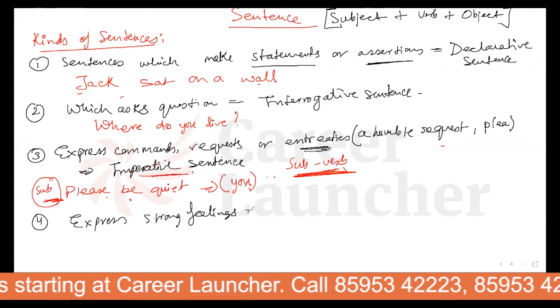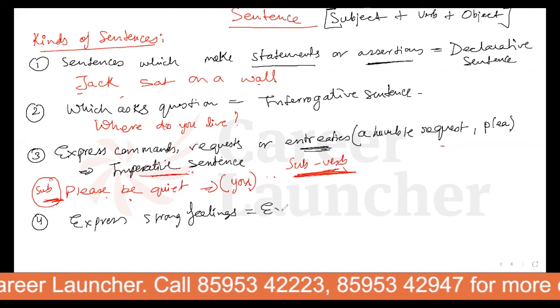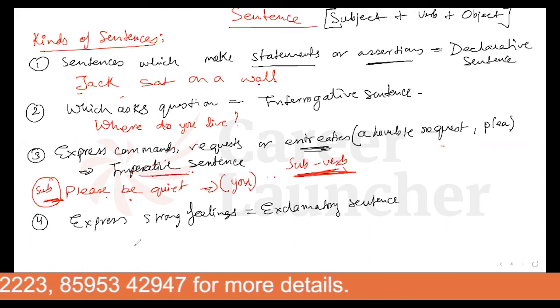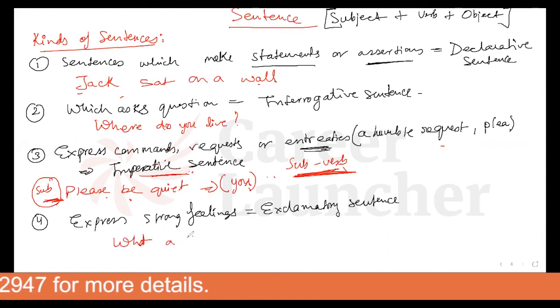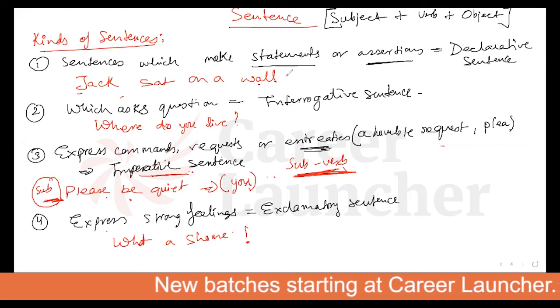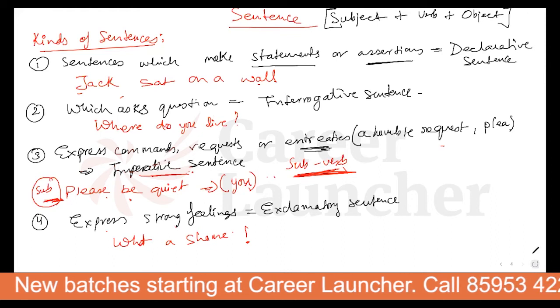They are known as the exclamatory sentences. Exclamatory sentence. So the simple example for this one is, "What a shame!" with the exclamation. So these are sentences which are going to express strong feelings. Fine. You don't have to learn a lot about this one. Only a few things are there. Clear? So those are the types of sentences.